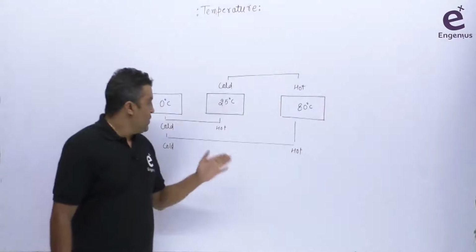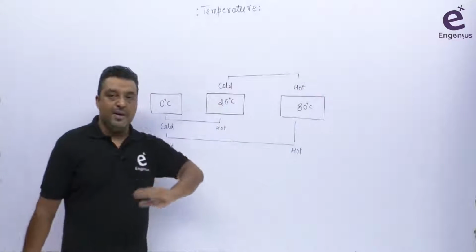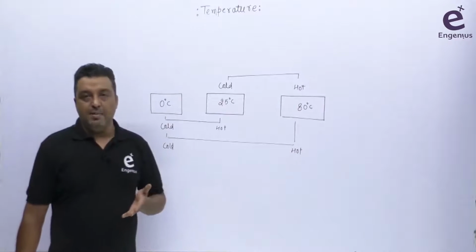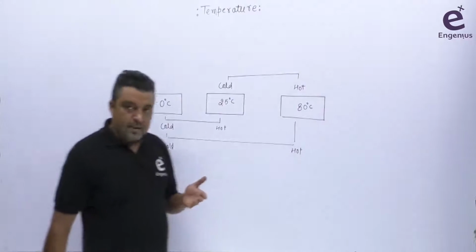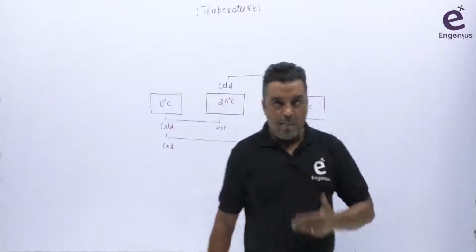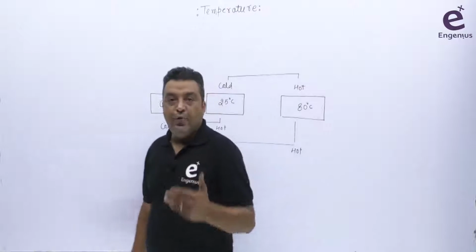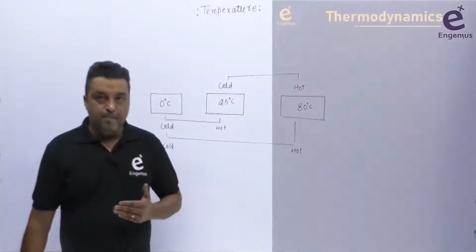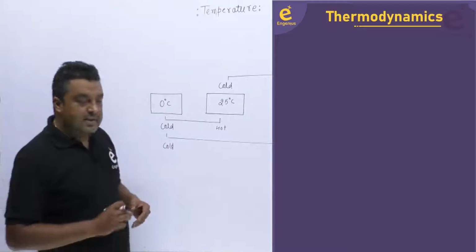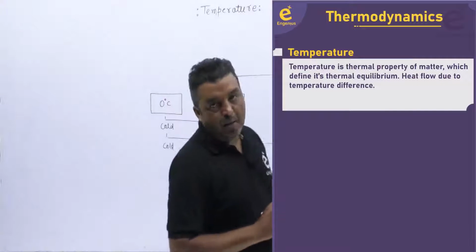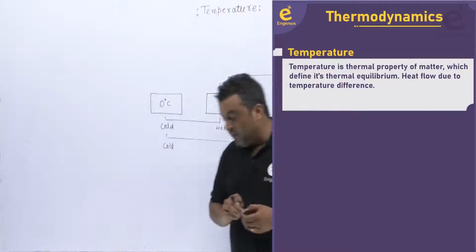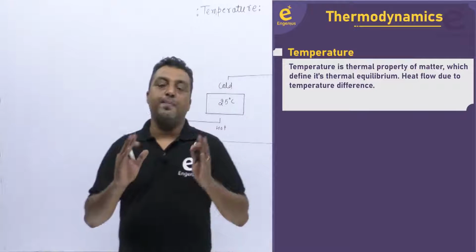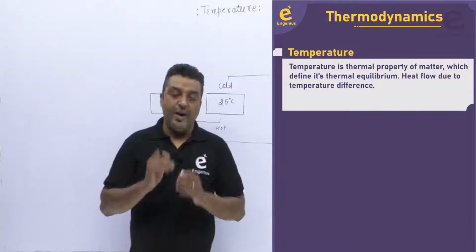Okay, so hot state और cold state को हम define किसके बेस पे करें? Comparison के बेस पे, thermal property के बेस पे. So we are saying that temperature is simply a thermal property which defines the thermal equilibrium. Okay, I am repeating this one. Temperature is a thermal property of a material which will define the thermal equilibrium. जो thermal equilibrium को define करेगी.